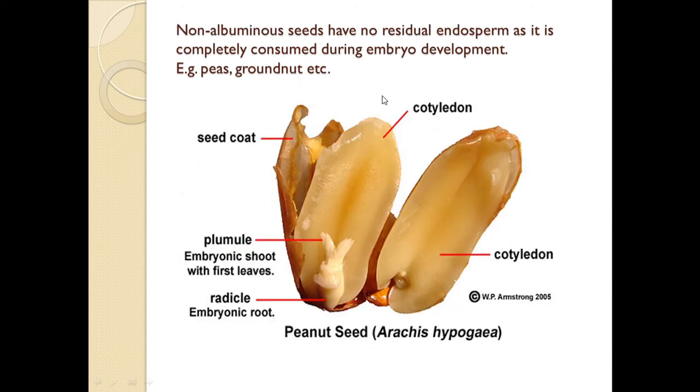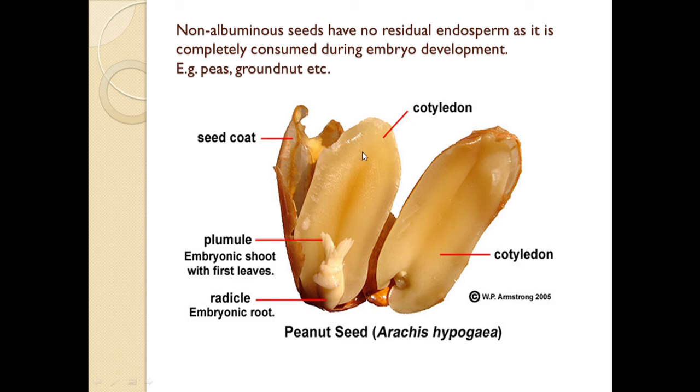Now what is meant by non-albuminous seeds? See, these seeds have no residual endosperm as it is completely consumed during the embryo development. Why? Because that endosperm has been completely consumed during the embryo development. The examples of non-albuminous seeds are peas, groundnut, etc.